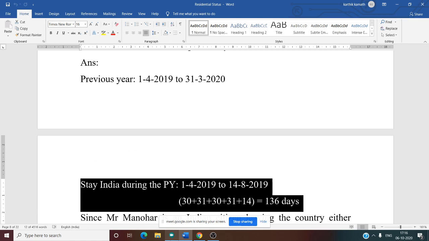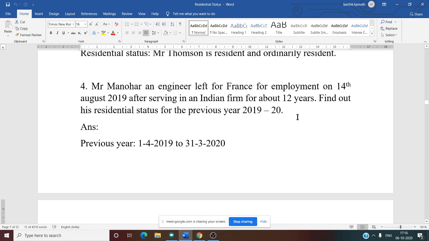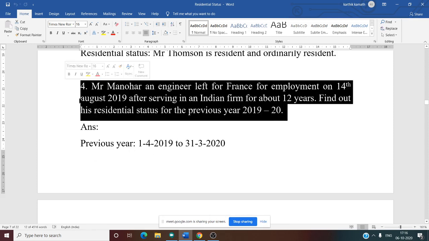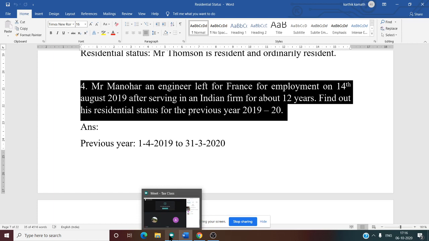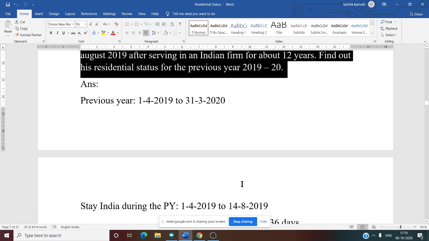So what is the residential status? Can you tell me? By seeing this, his stay in India in the previous year is 136 days. What is his residential status? He doesn't satisfy the first condition. What is the first condition? He should be in India in the previous year for 182 days or more. He was not there in India, isn't it? So now what do you need to do? The second basic condition he should satisfy, isn't it? That is in the normal case.